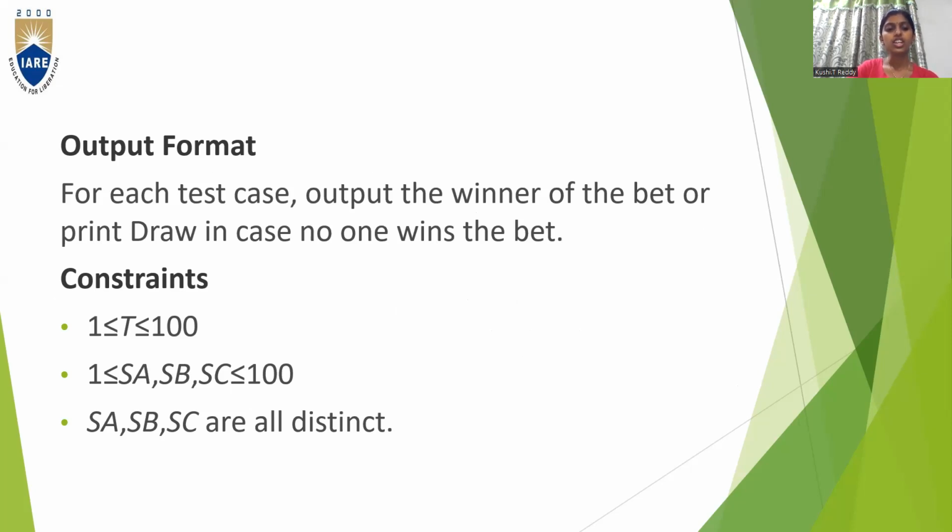So what are the constraints that are used? The t should be greater than or equal to 1 but less than or equal to 100, and SA, SB and SC should be greater than or equal to 1 and less than or equal to 100, and SA, SB, SC all should be different, all are distinct.